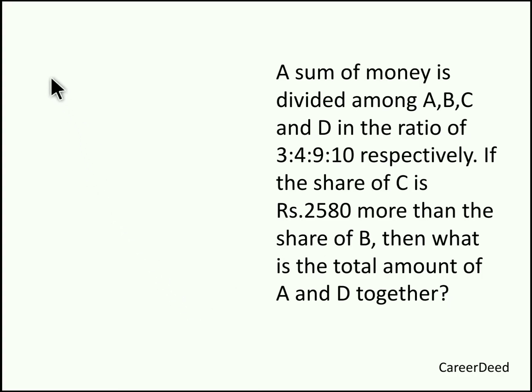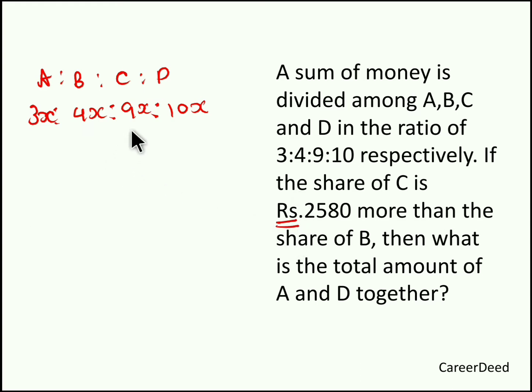We have ratio of 4 persons A, B, C and D. So ratio of shares of A, B, C and D is 3 parts is to 4 parts, 9 parts and 10 parts. In the question it is clearly given that the share of C is rupees 2,580 more than the share of B. So share of C is how many parts more than share of B? 9 minus 4, it is 5 parts. So we can simply say this 5 parts is 2,580.